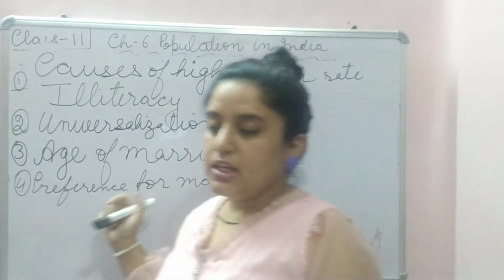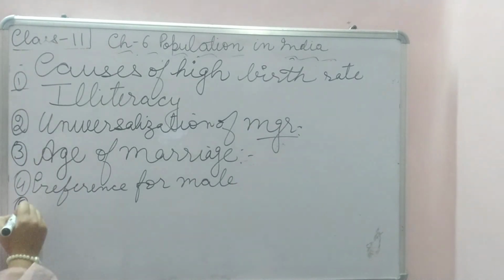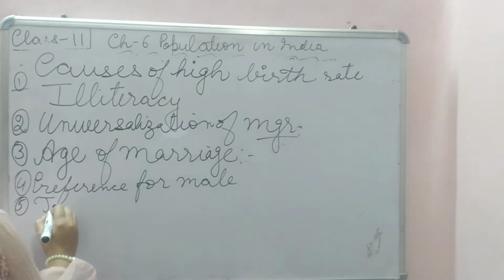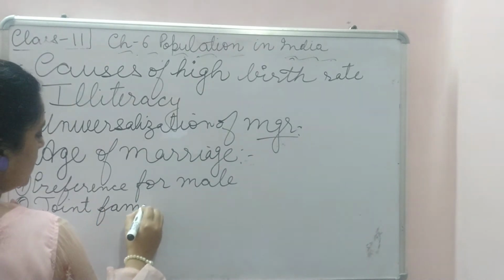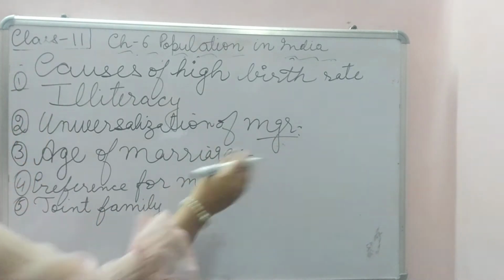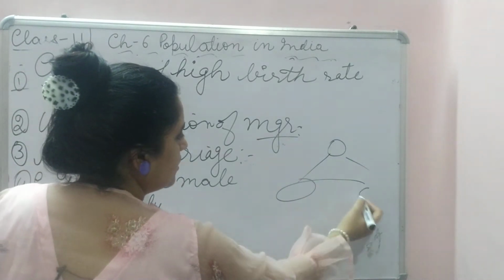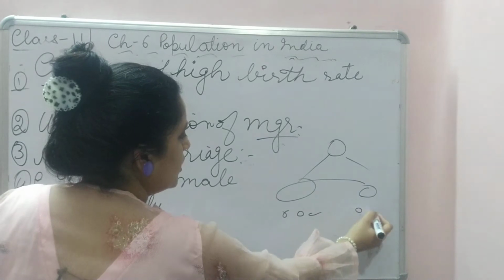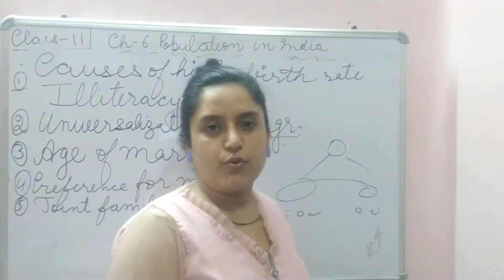Then there is the joint family, because in a joint family the financial burden on one person is less. There is one karta, one head person, who takes care of the whole family and their offspring. So the burden is on the main head, and he distributes accordingly.